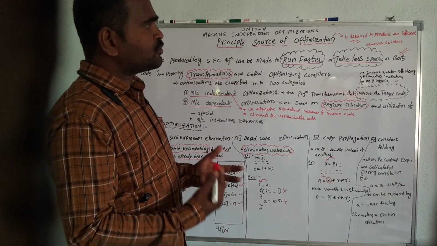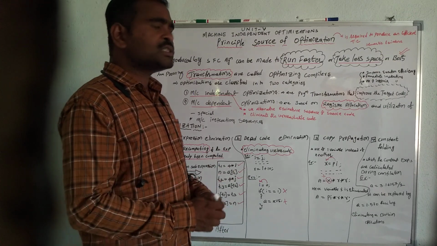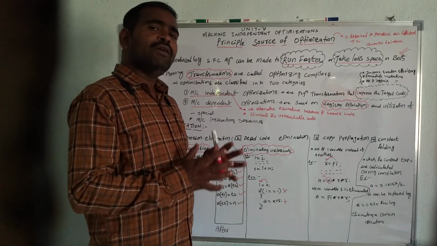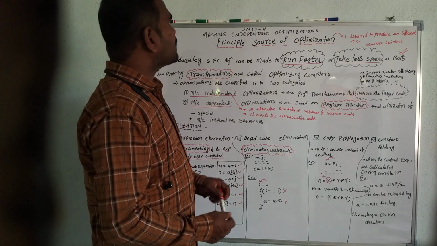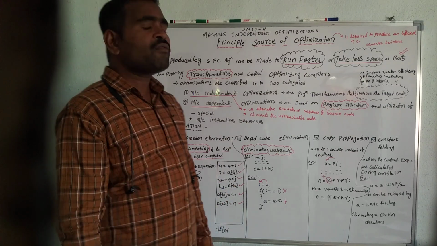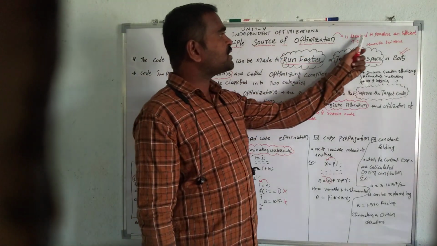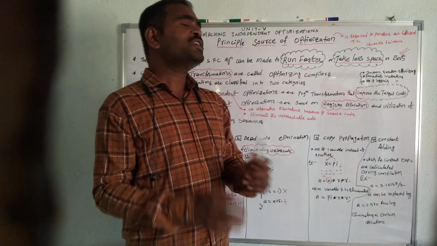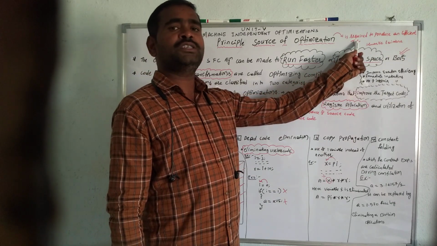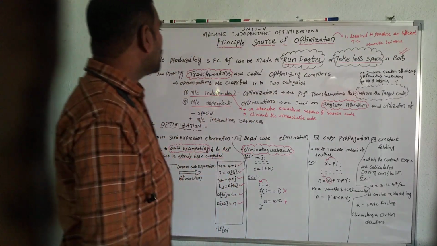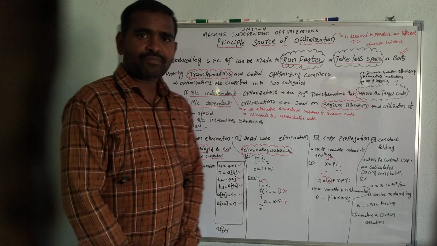Not only does it improve the execution efficiency, it runs faster and also takes very little space. This is called the principal sources of optimization. The main thing of optimization is required to produce an efficient target code. So this is the thing. Thank you.